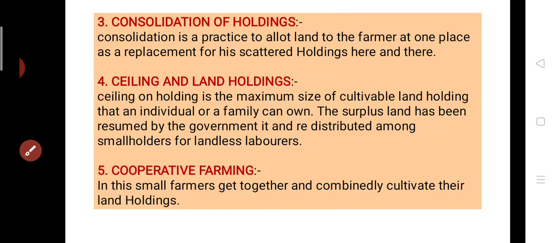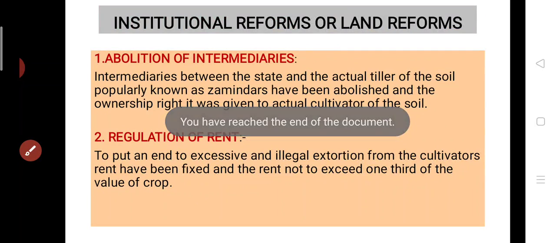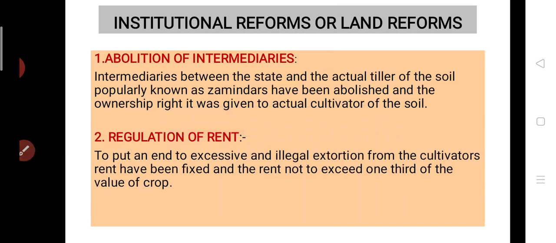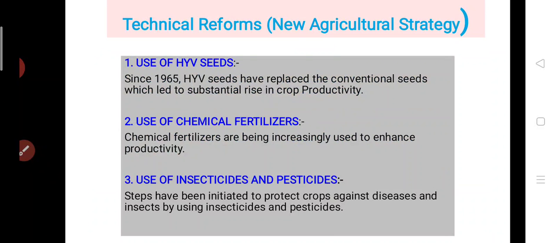So today we have only two topics. One topic is institutional reform or land reform, and second topic is the technical reform. Go through these points and make notes in your notebook. Thank you.